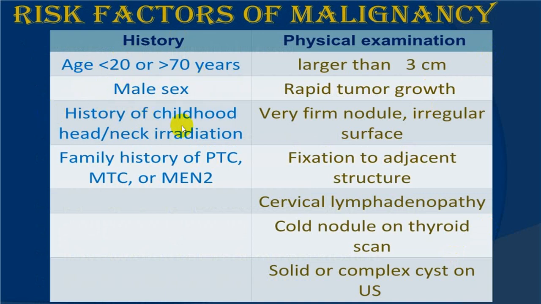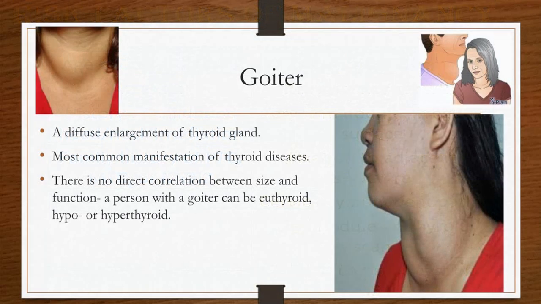A person who has undergone irradiation or neck surgery, or a person with a strong family history of follicular malignancy, MEN type 2 variety, which we call multiple endocrine neoplasia, or if the nodule is larger than 3 centimeters, rapidly growing, firm, irregular in shape and surface, fixed to the deeper structure, with cervical lymphadenopathy, a cold nodule on thyroid scan, and solid or complex cyst on ultrasound, is more in favor of malignancy.